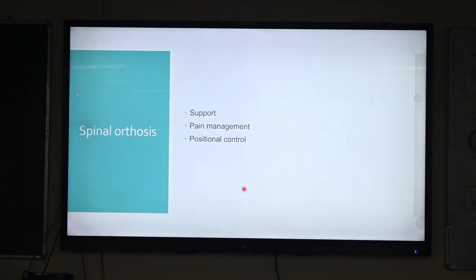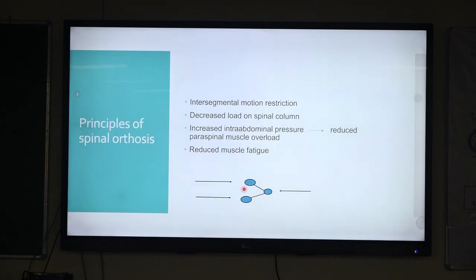Coming to the spinal orthosis, the function of a spinal orthosis is to give support to the spine. It gives proprioceptive feedback, it helps in managing the pain, and also gives positional control. The principle of any orthosis is a 3-point pressure system. It gives intersegmental movement restriction, it decreases the load on the spine, and when it comes to the thoracic